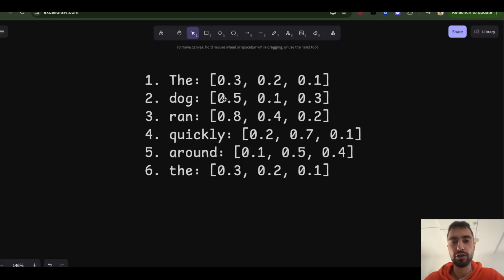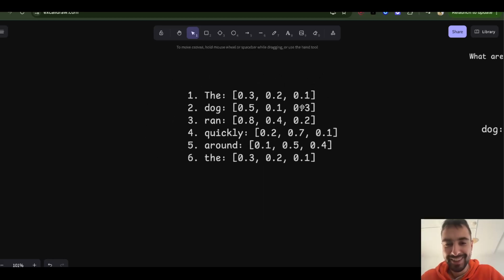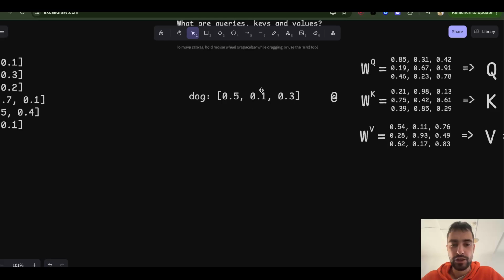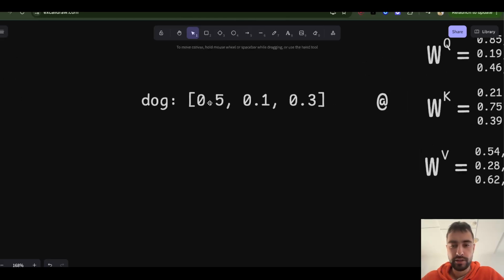We cannot know because it's hard to interpret, and scientists are trying to understand what these features that the LLM comes up with are, but we don't know. The LLM comes up with the features and numbers itself. We just tell it how long this array should be, and that's it, nothing else. Okay, let's just take the dog.